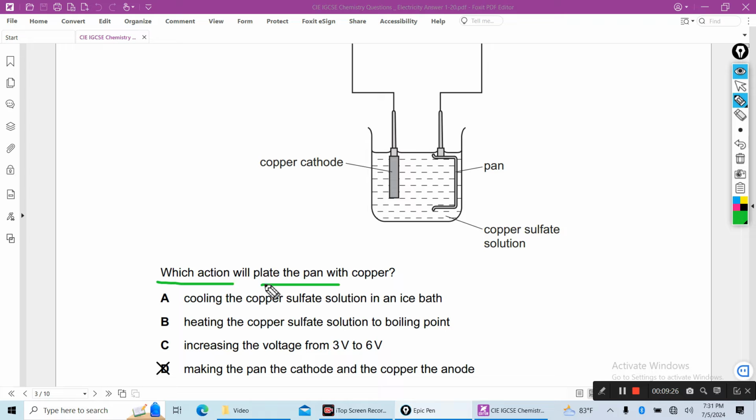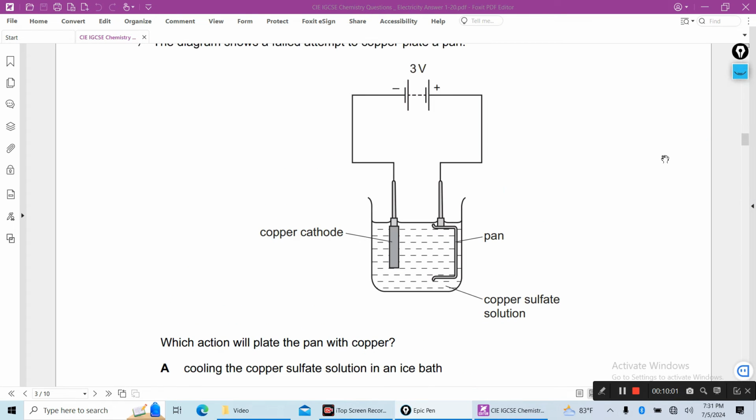Here the pan is made the cathode and the copper the anode. You know, as you will electroplate this pan, the pan should be connected to the cathode, and the electroplating metal, I mean copper, will be connected to the anode.